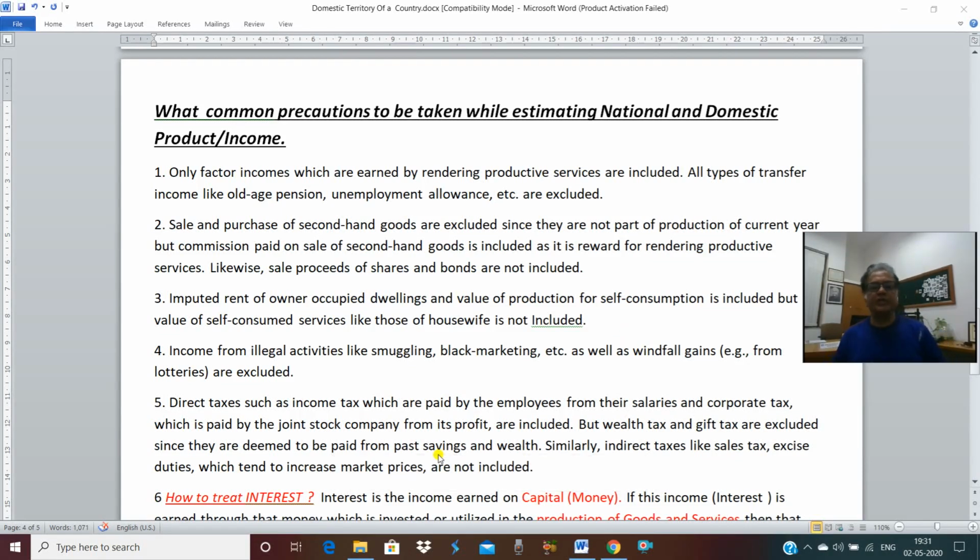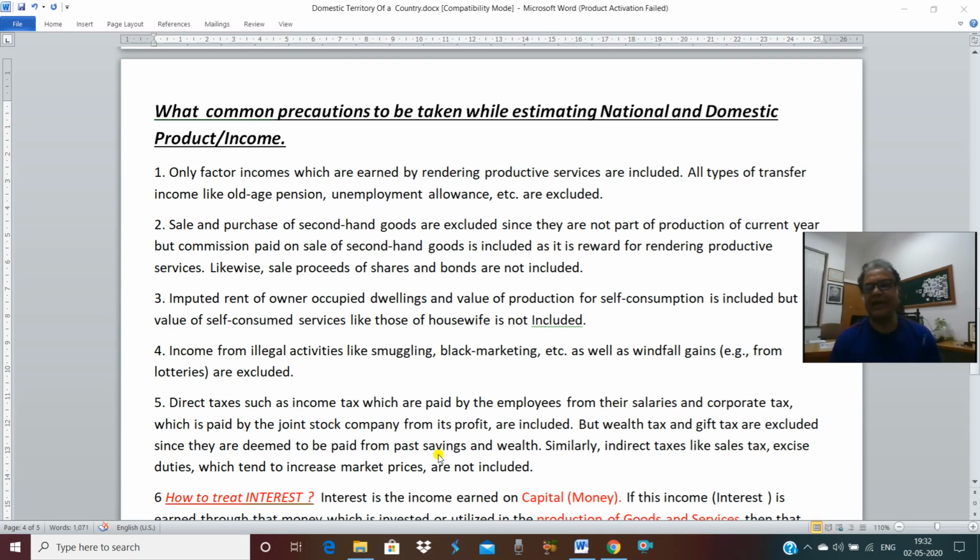Now, dear students, I am taking some common precautions to be taken while estimating national and domestic product, or you can call it income. This is another very important part of national income accounting from where questions are raised. What type of question will there be? How will you treat the following in the estimation of national product or domestic product. So I am taking first some common precautions.